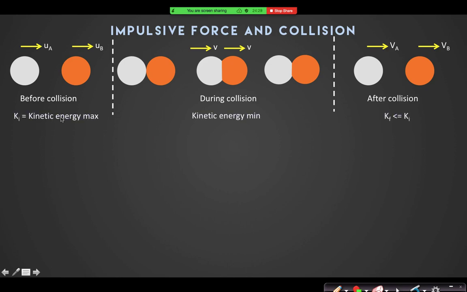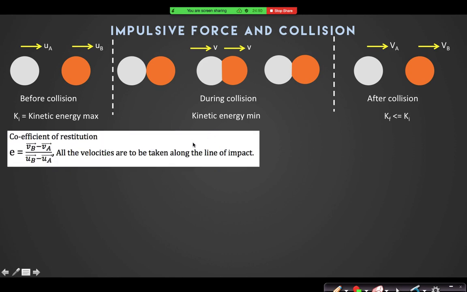Here I have written kinetic energy is maximum in the initial case, and the final kinetic energy is less than or equal to the initial kinetic energy. And here the kinetic energy is minimum. Can you tell me why I have written it here? Yes, because maximum deformation means maximum potential energy, so maximum loss in kinetic energy due to potential.